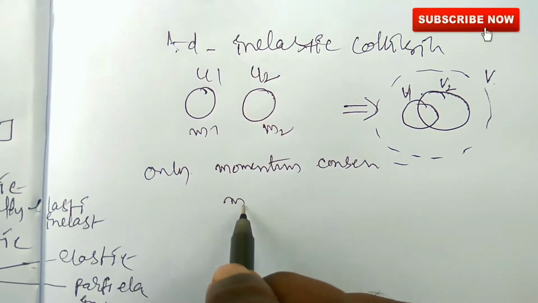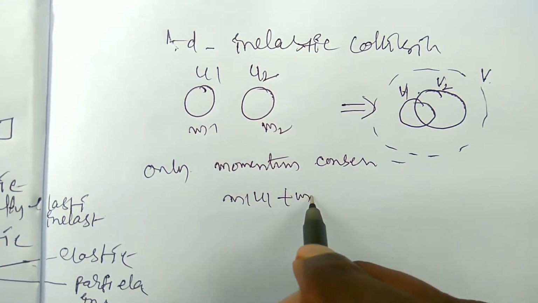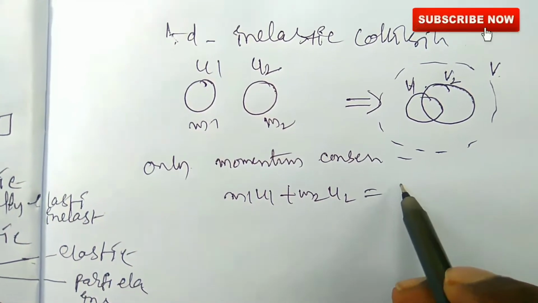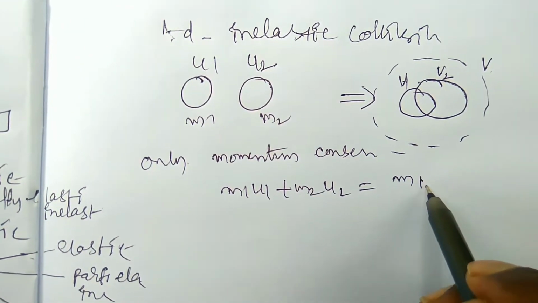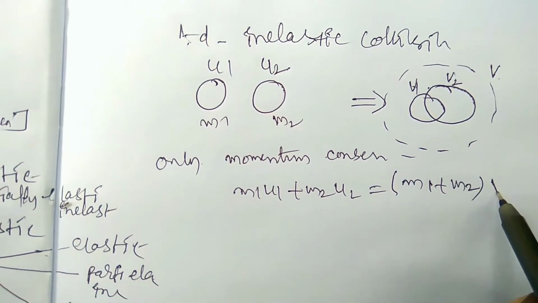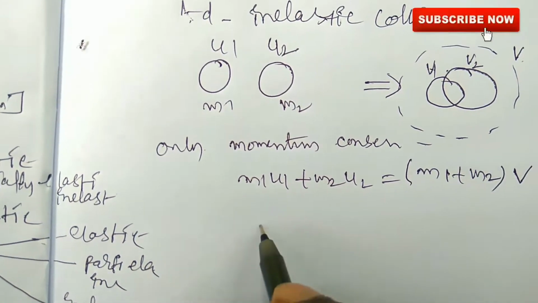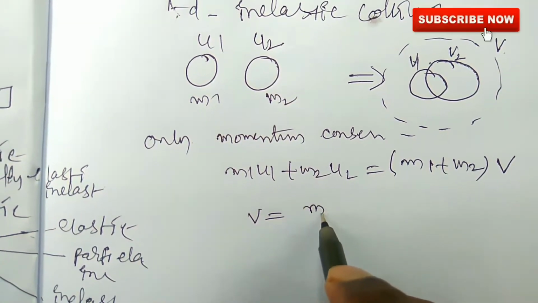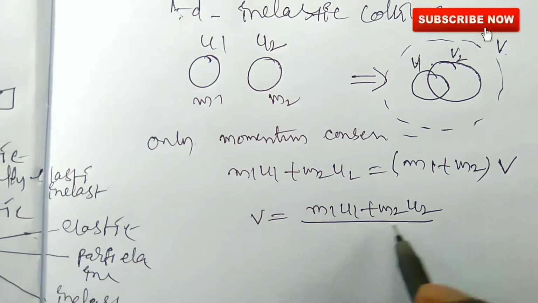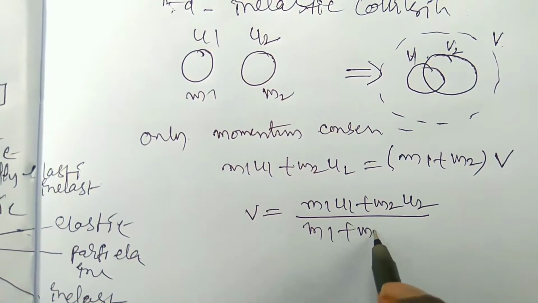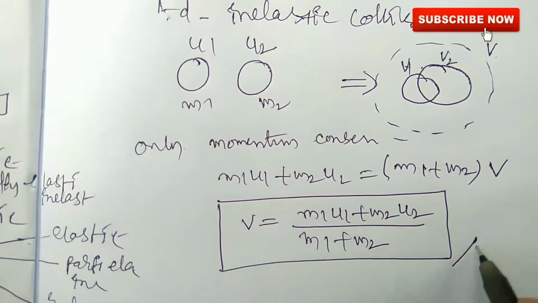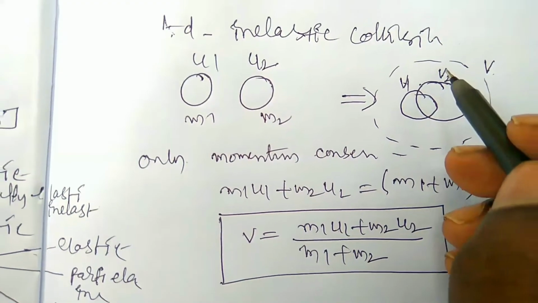That's why we write m1 u1 plus m2 u2 before collision is equal to m1 plus m2 after collision, since the two masses combine and move with common velocity v. So v is equal to m1 u1 plus m2 u2 by m1 plus m2. This is the final velocity of the bodies in the inelastic collision.